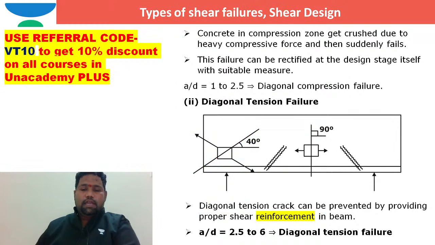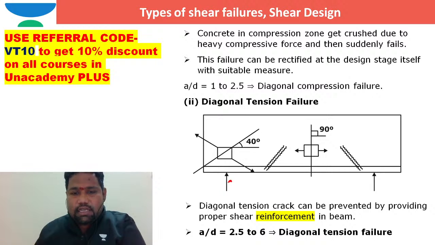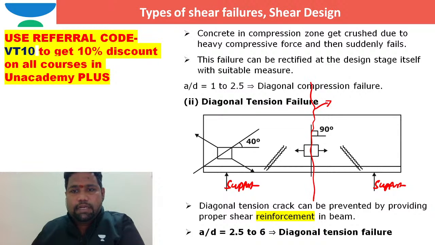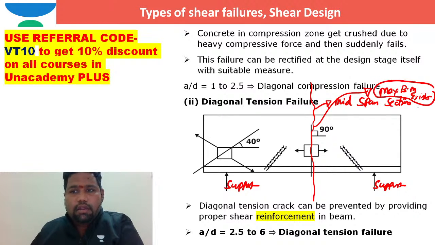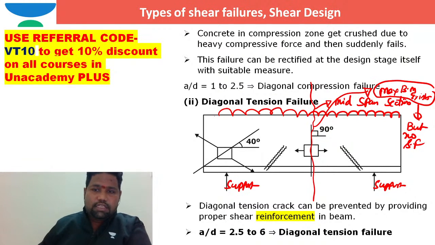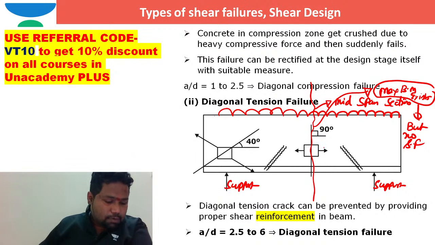Right here, these are supports, right? Support, and these are support. I hope this is the midspan, right? This is midspan section. At a midspan section, the major thing is only maximum bending moment exists, right? But no shear force. How you can say no shear force? If you take a uniformly distributed load in this way, generally the shear force is zero. Generally at the midspan, and the maximum bending moment is possible at the midspan.